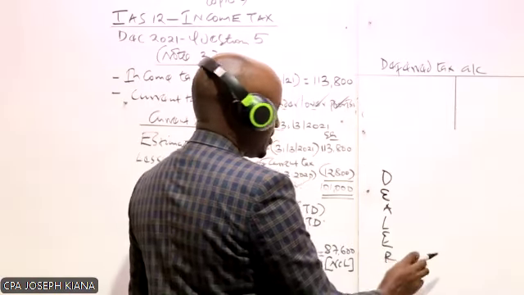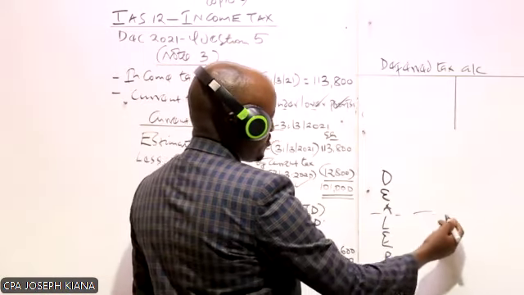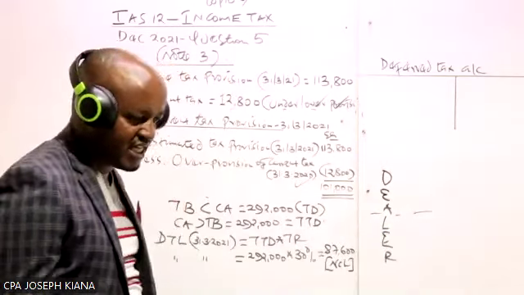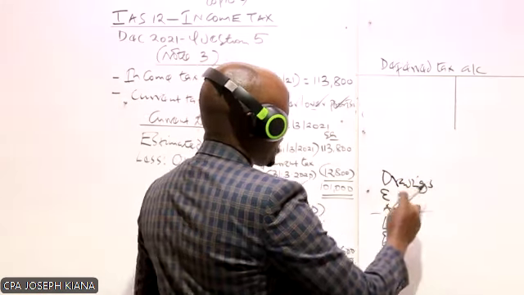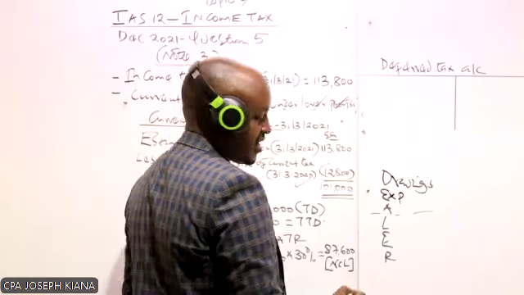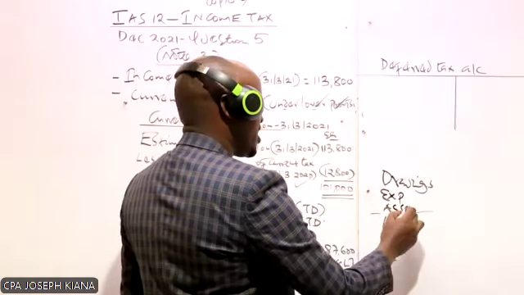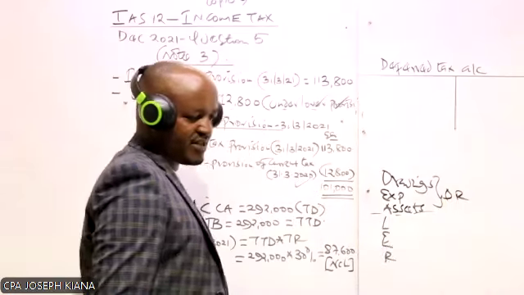You can't recall this particular acronym which I gave you here. Remember, this acronym is very, very important in financial reporting. DEALER. We said these, for example, stand for drawings in a company. We may not necessarily have drawings. E stands for expenses. A stands for assets. You have to remember this. And actually, we said all these items have a debit balance.